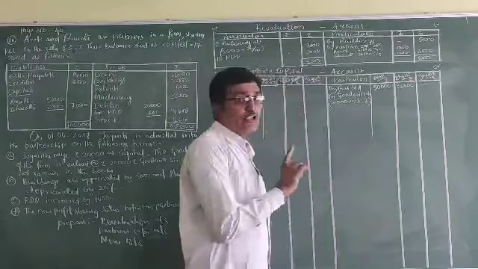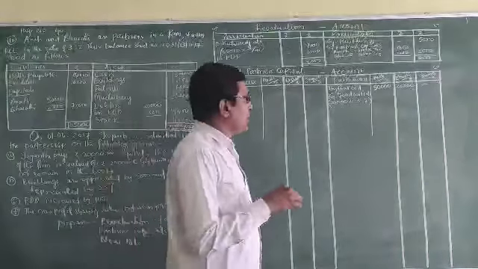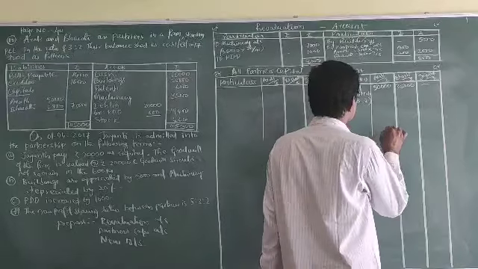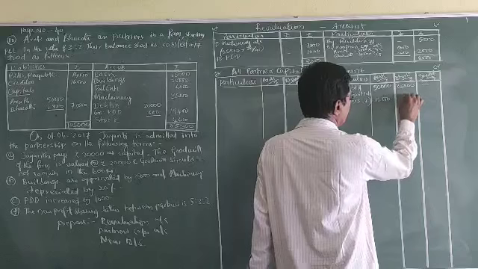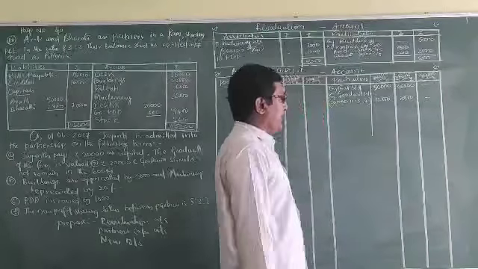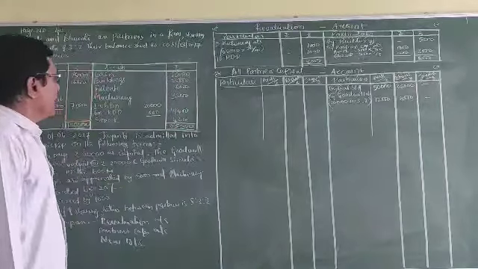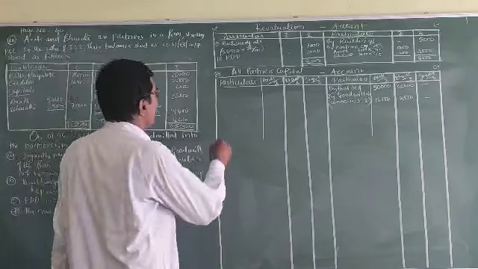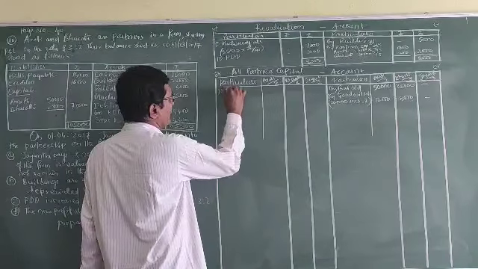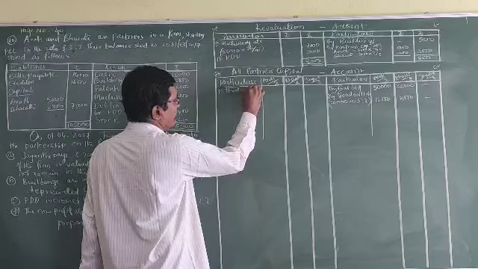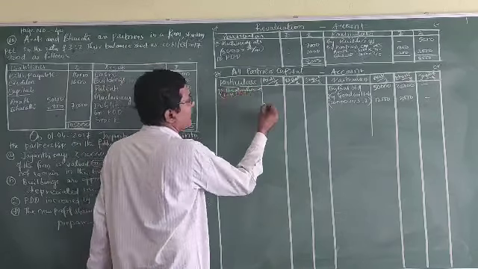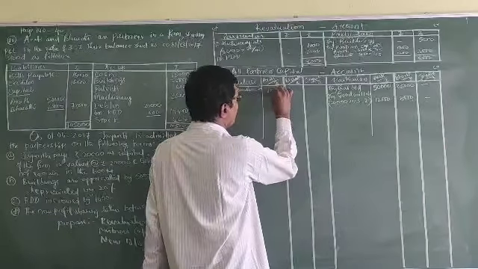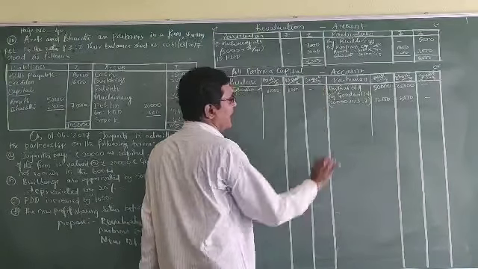Goodwill should be given in the old ratio, that is 12,000 and 8,000. Next, to revaluation account, the loss, that is 1,800 and 1,200.